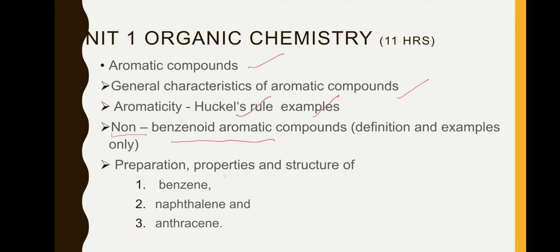Then we'll go for the preparation, properties and structure of benzene, naphthalene and anthracene. These are 3 aromatic compounds, out of which benzene you have already studied in your plus 2. Then you will see what naphthalene and anthracene are, how they are prepared, and what their chemical reactions are, that is properties. Property means how it reacts with other compounds. Then it should have a structure, how we reach the structure. So these 3 you have to study, that is the first unit.